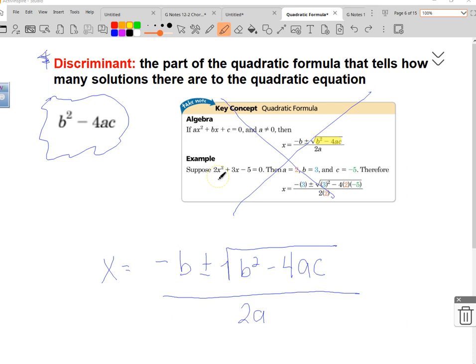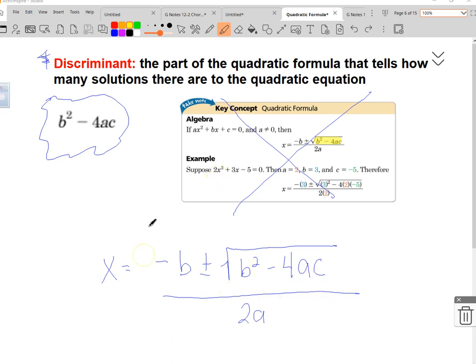So all we're going to do is take brief notes, and I'm recapping for the video people who may just be watching it. We learned how to use the quadratic formula in yesterday's lesson. Today we are going to answer some questions where we don't have to use the whole quadratic formula. We're going to use a part called the discriminant. The discriminant is part of the quadratic formula. We can pull it out of it and use it independently.